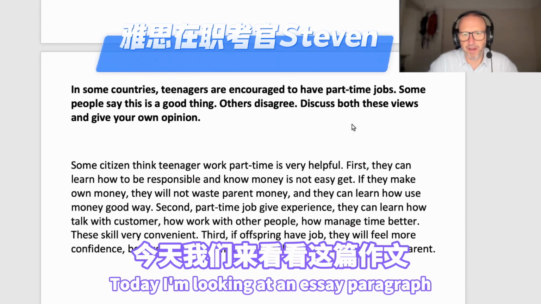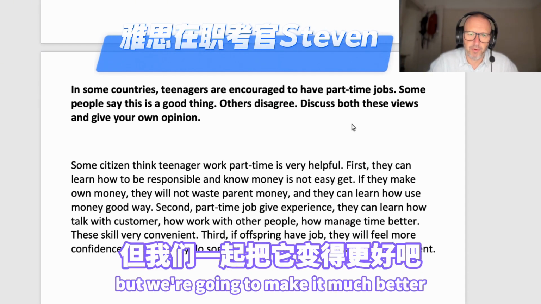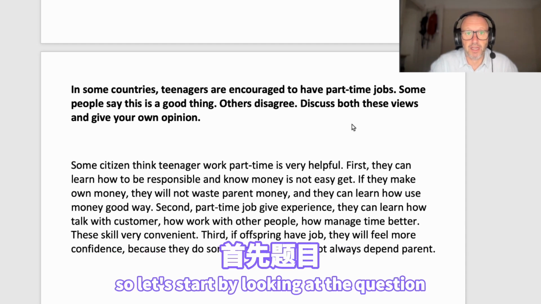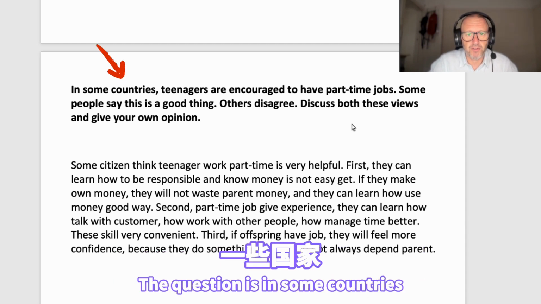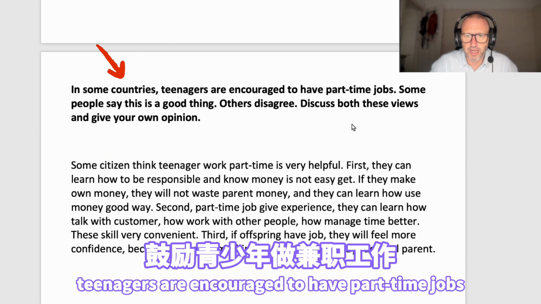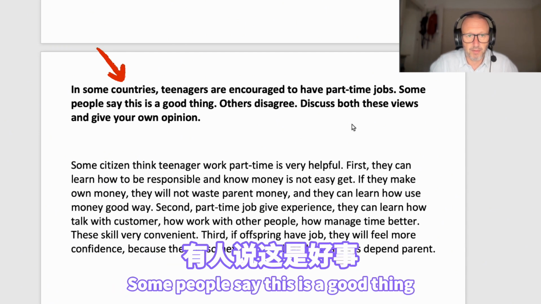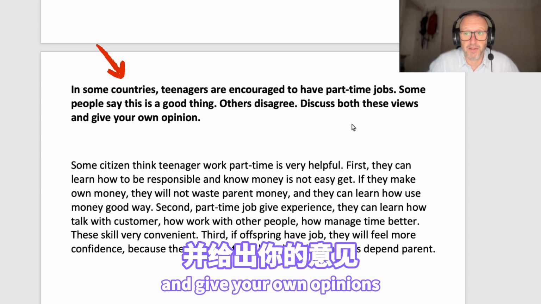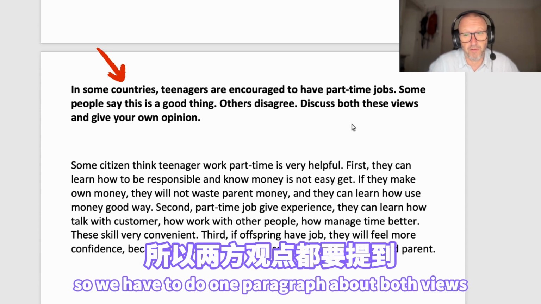Today I'm looking at an essay paragraph, which is pretty good, but we're going to make it much better because it has some problems. So let's start by looking at the question. The question is: in some countries, teenagers are encouraged to have part-time jobs. Some people say this is a good thing, others disagree. Discuss both of these views and give your own opinion. So we have to do one paragraph about both views.